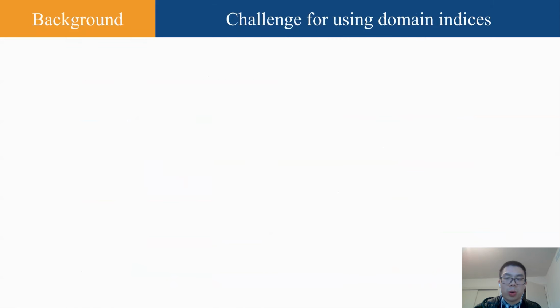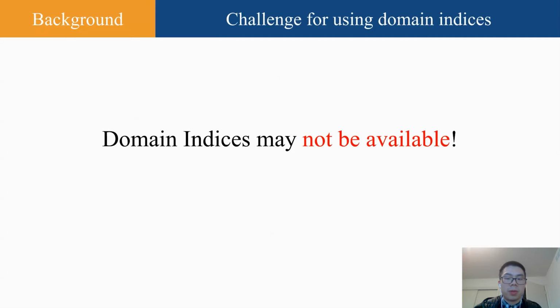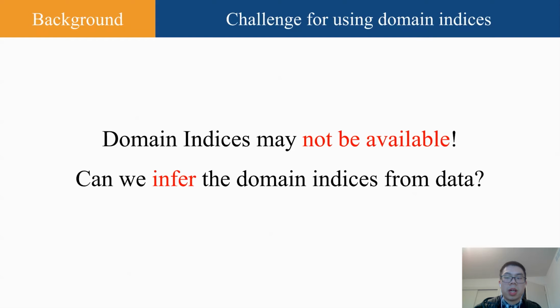So far, we have explored how to use domain indices in domain adaptation. However, there is a challenge. Domain indices may not be available. This severely limits the application of such indexed domain adaptation methods. A natural question is motivated. Can we infer the domain indices directly from data? And the answer is yes.